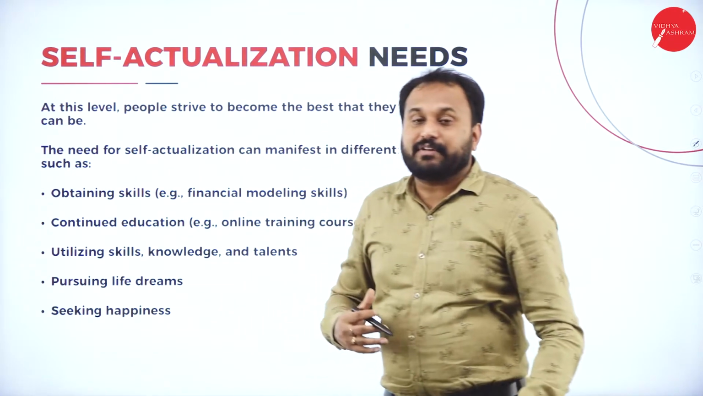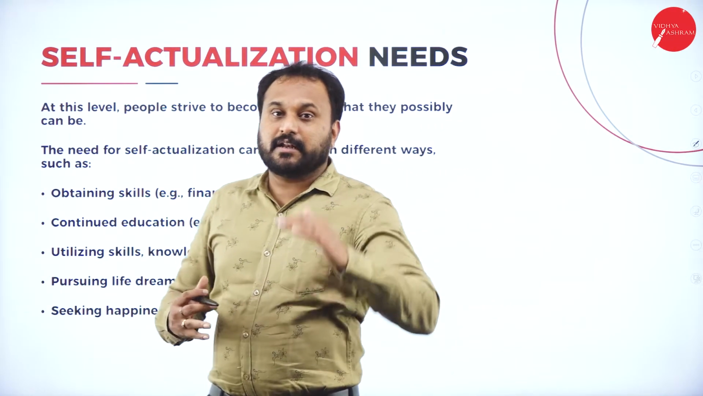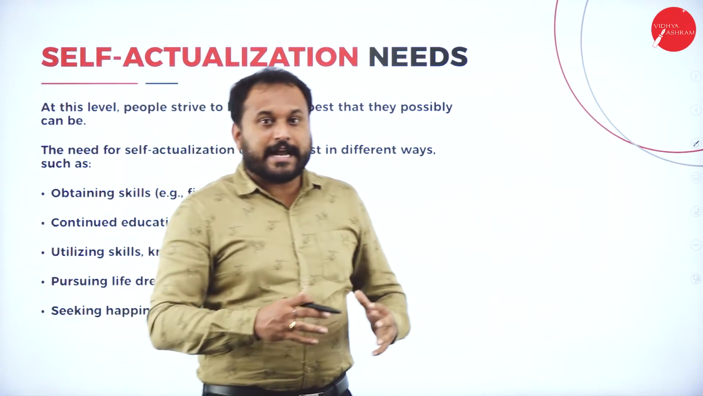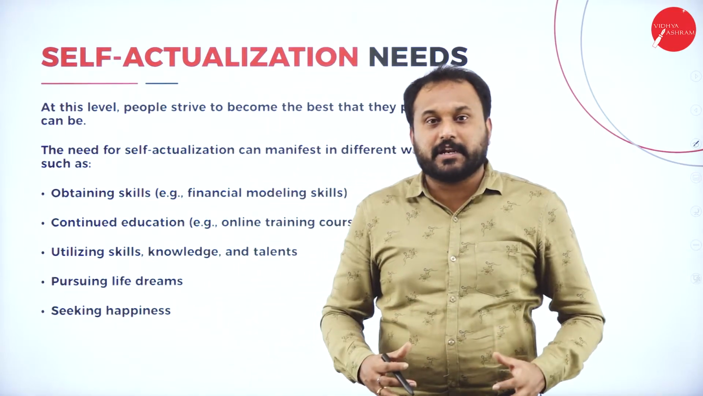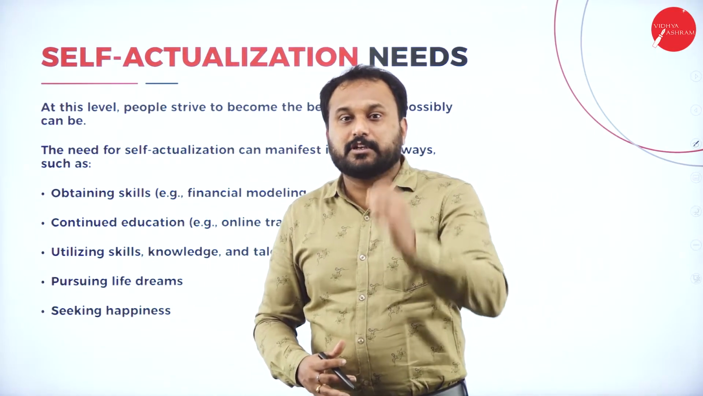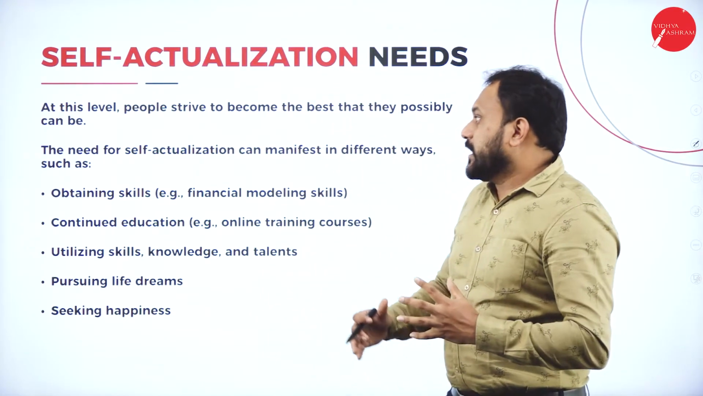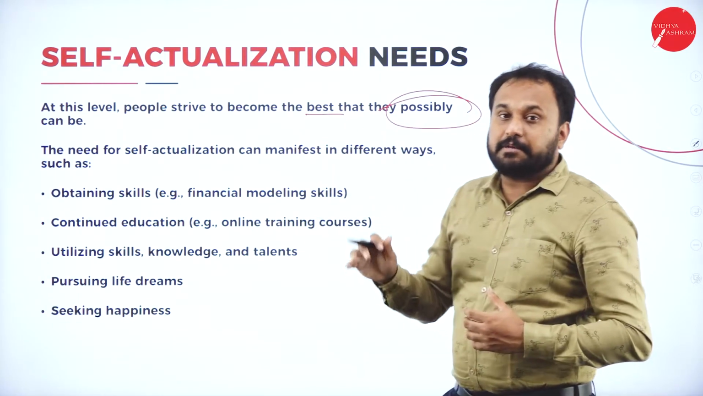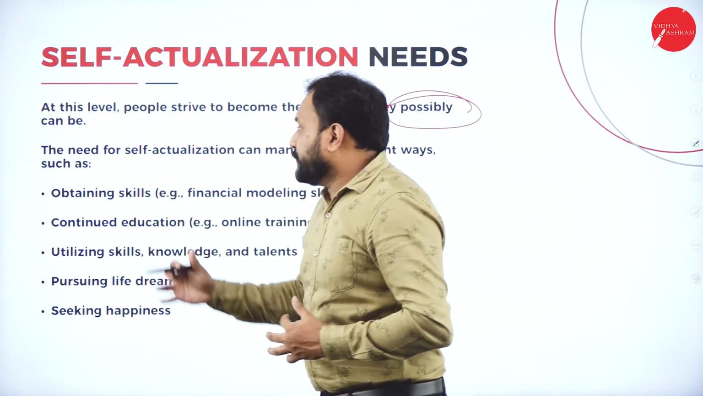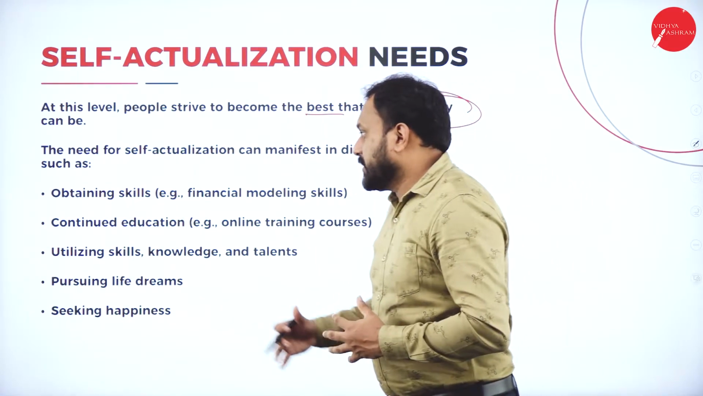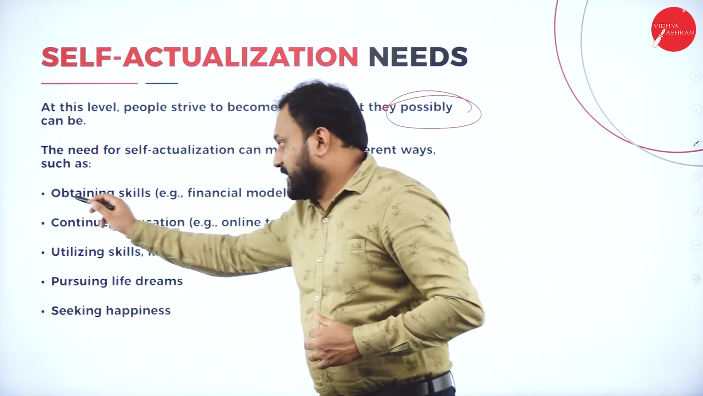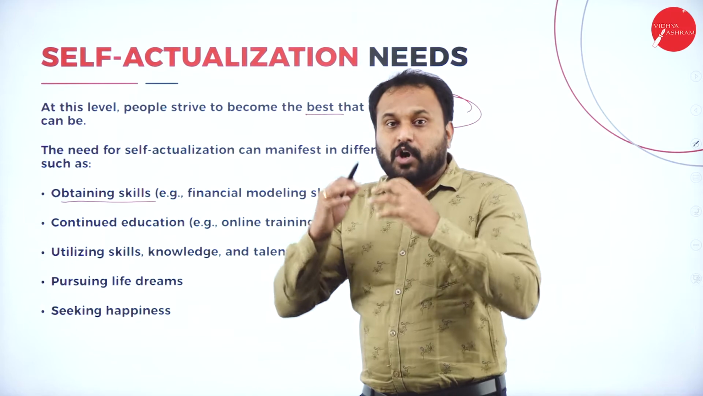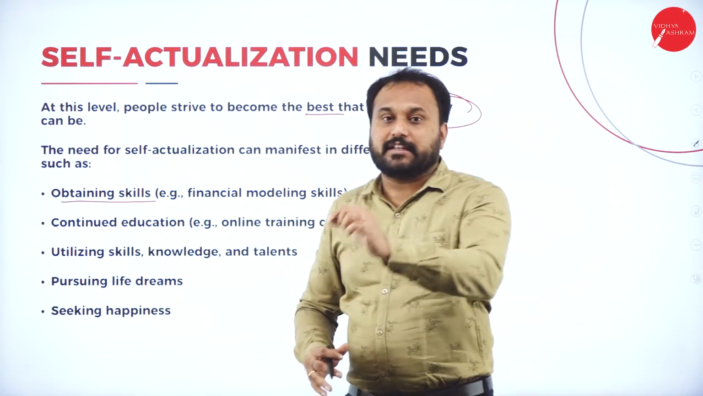The last one is self-actualization. Now I am in a place where I do things very well. I know everything. Whatever you want me to do, I'll do it in the best possible way, and I'll do it beautifully. At this level, people strive to become the best that they possibly can be. The need for self-actualization can manifest in several ways. The first one is obtaining skills. They want people to know that they are the best in that particular field.